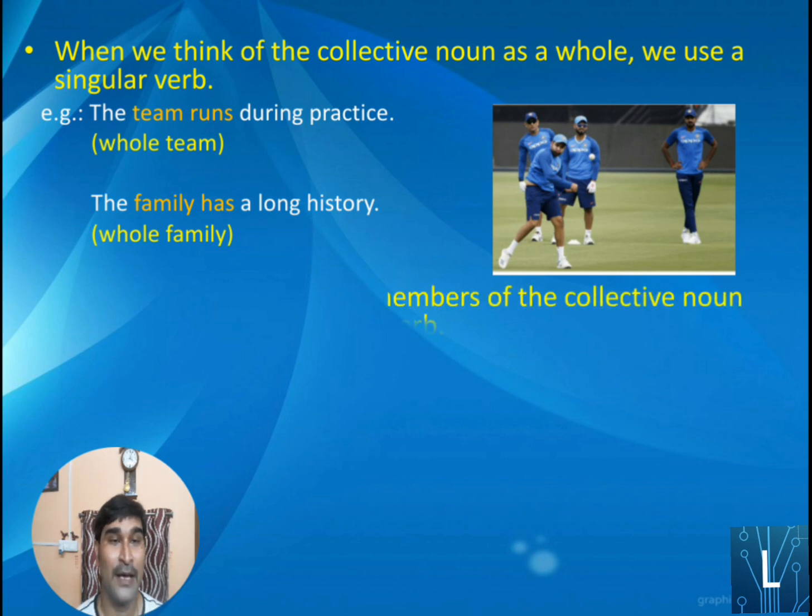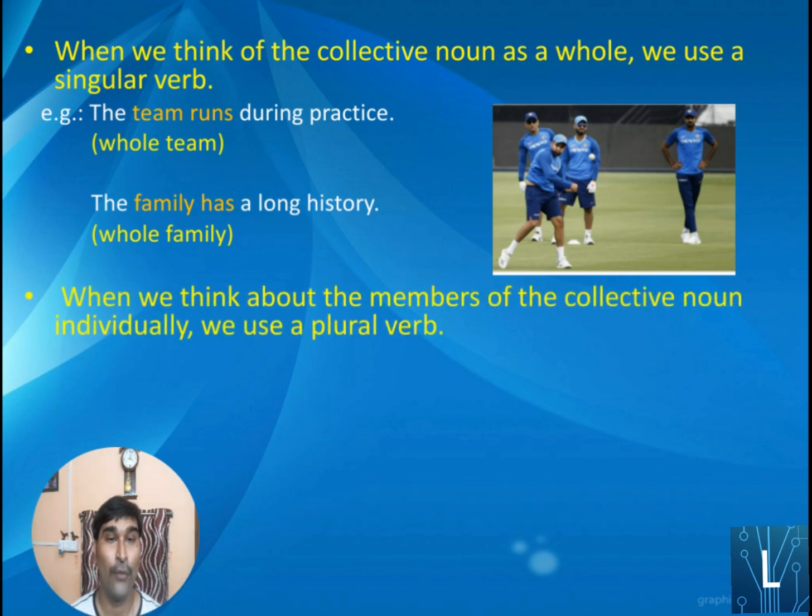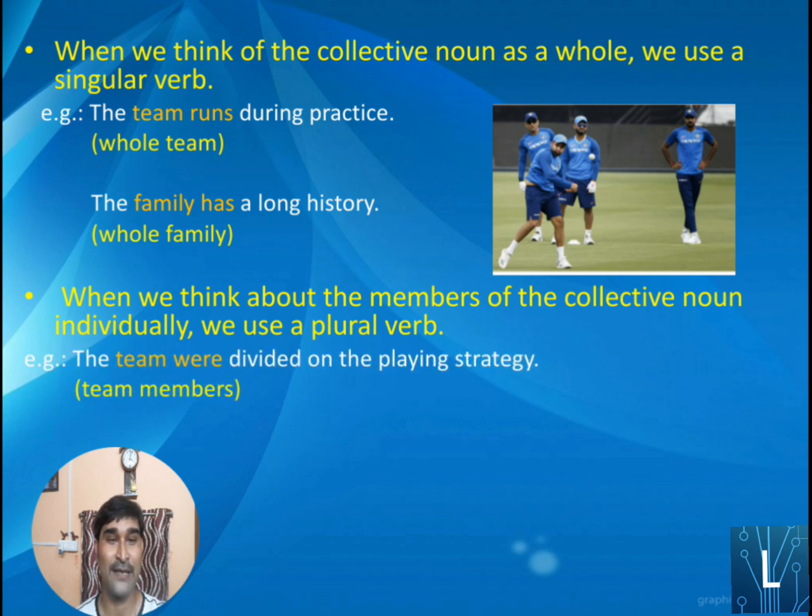Next, here is another rule. When we think about the members of the collective noun individually, we use a plural verb. Just take the first example. The team were divided on the playing strategy. Why? The team here is not indicating the whole.